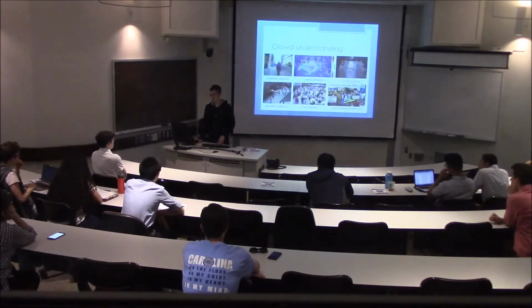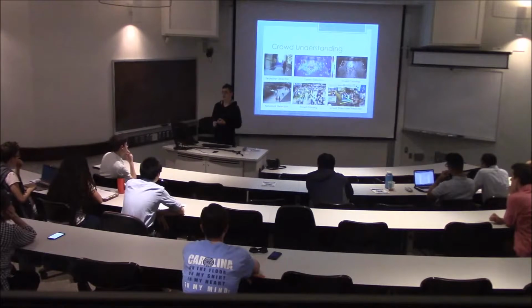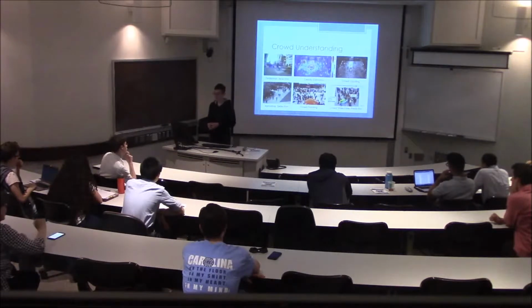So what is crowd understanding? There are several applications for crowd understanding. For example, pedestrian detection, which is very important in autonomous car driving, where the car needs to be able to detect every single pedestrian. Density estimation, where we want to estimate the distribution of people over time in specific scenes.